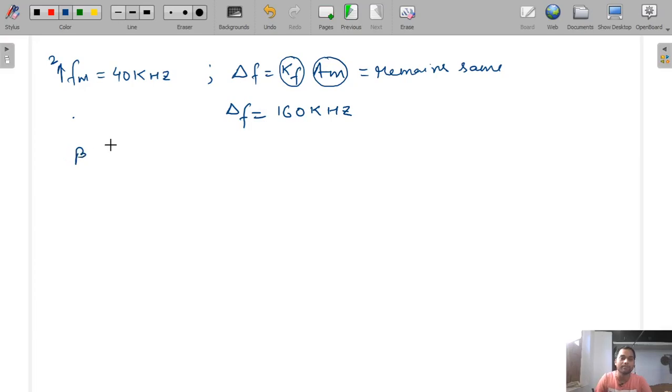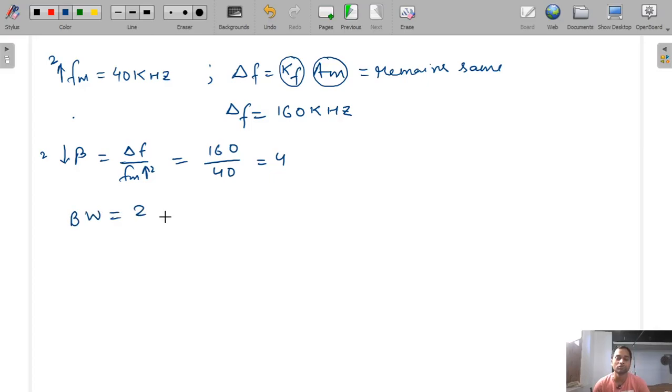Now beta is equal to delta F by FM. So see, FM is increased by 2 times, so beta will decrease by 2 times. You can find it here also, or you can find from the previous question, beta will decrease by 2 times. In the previous question beta was 8, so here beta will be 4. And if you find using the formula delta F by FM, that is 160 by 40, you will get 4, the same value, okay.